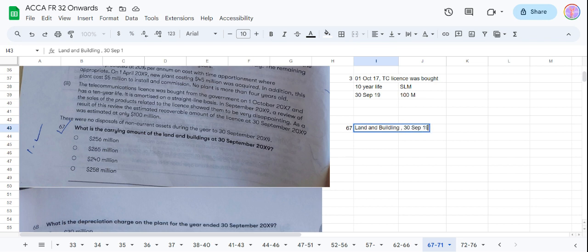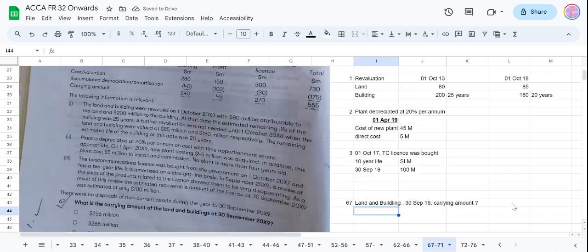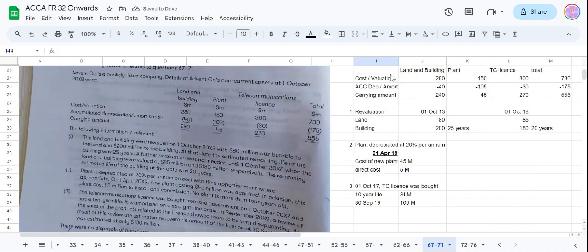They're asking for the carrying amount. I think we should bring this here.